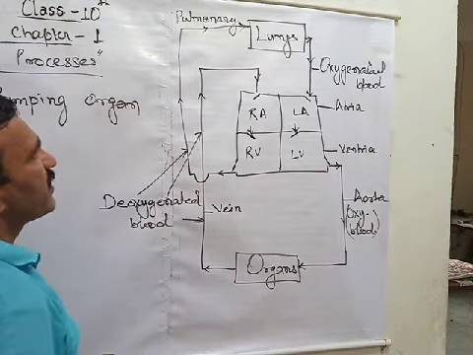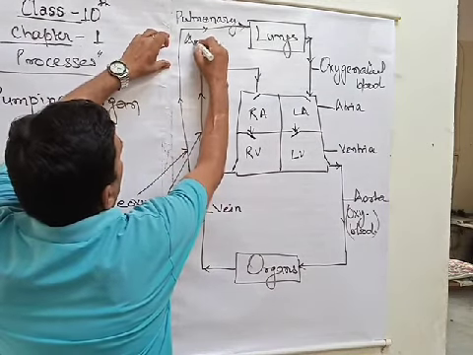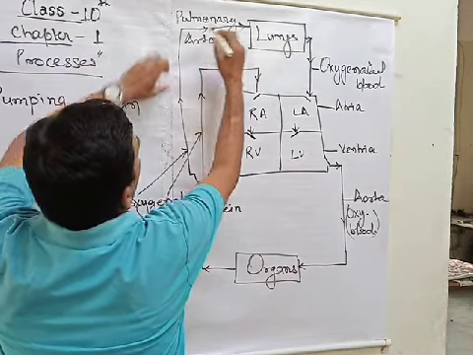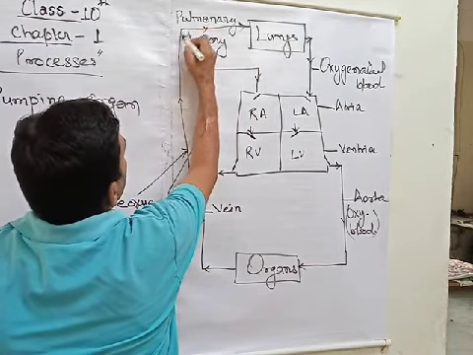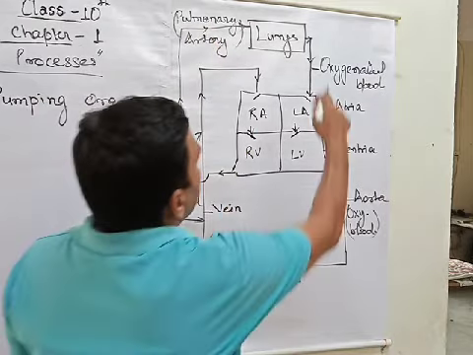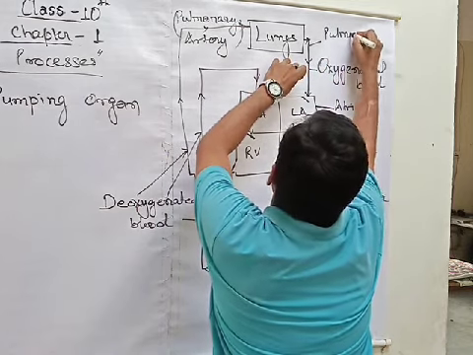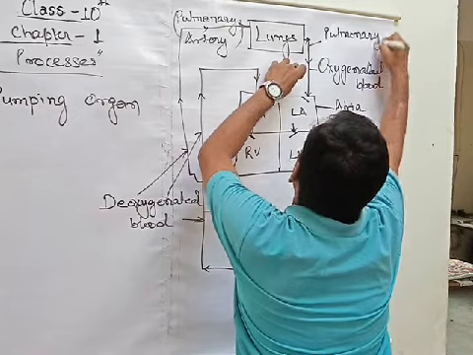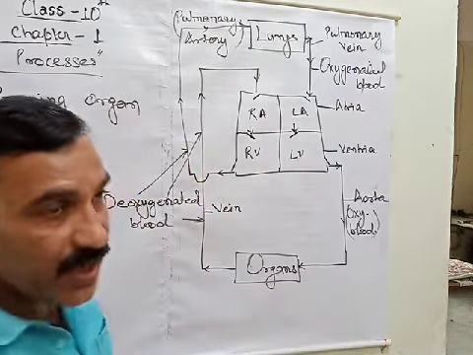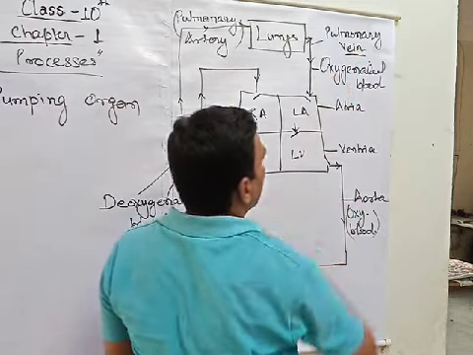They are given a special name: pulmonary artery. This blood vessel is named separately as pulmonary artery, and this blood vessel is named as pulmonary vein. Now, if you watch again carefully, this is a vein, but it is carrying oxygenated blood.